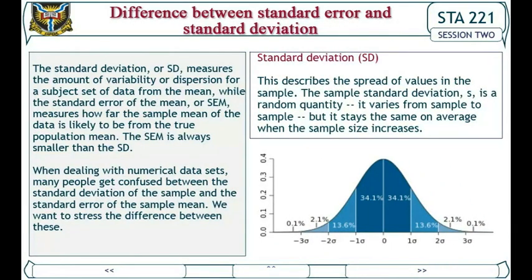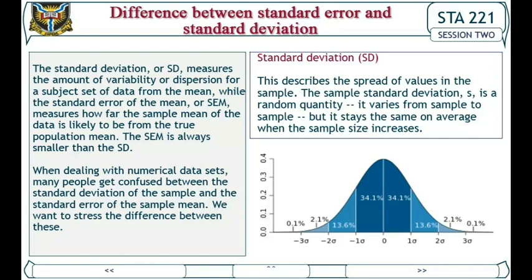Difference between standard error and standard deviation. The standard deviation, or SD, measures the amount of variability or dispersion for a set of data from the mean, while the standard error of the mean, or SEM, measures how far the sample mean of the data is likely to be from the true population mean. The SEM is always smaller than the SD. When dealing with numerical data sets, many people get confused between the standard deviation of the sample and the standard error of the sample mean. We want to stress the difference between these.